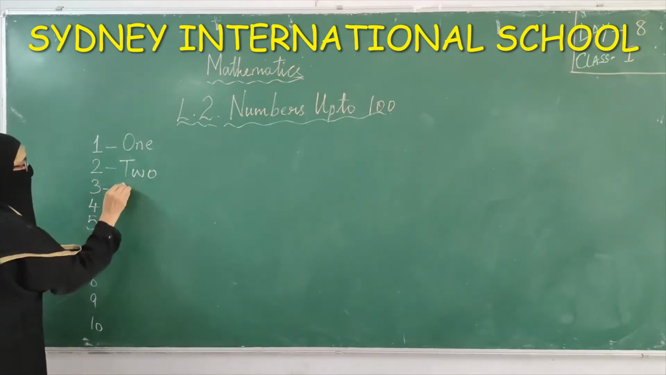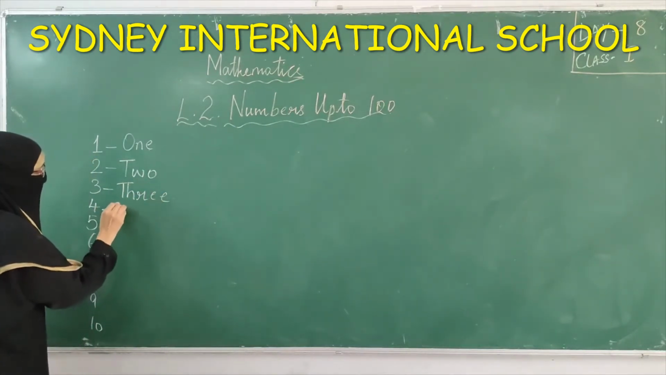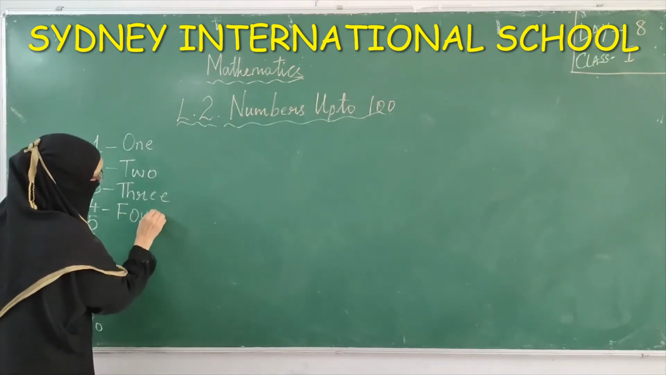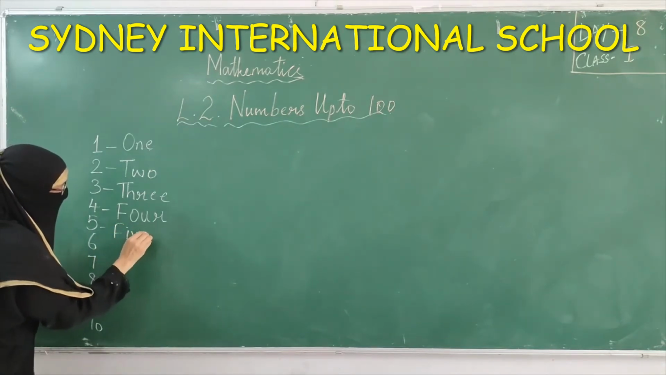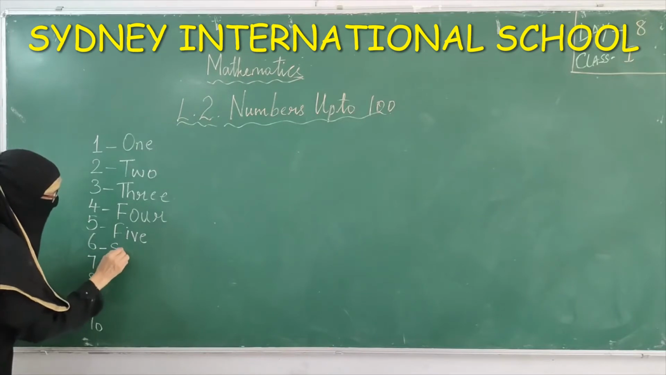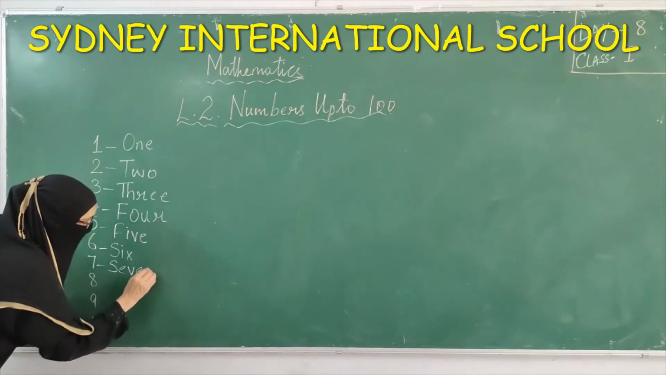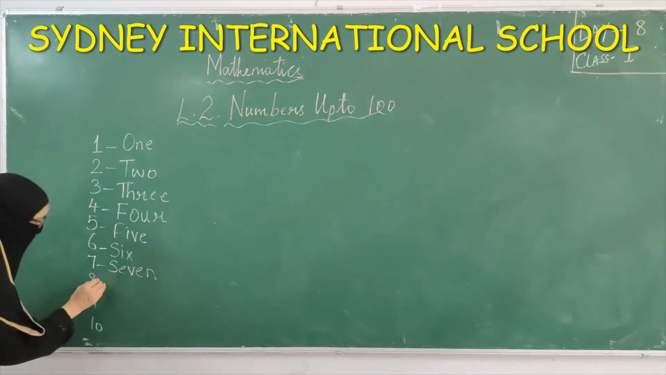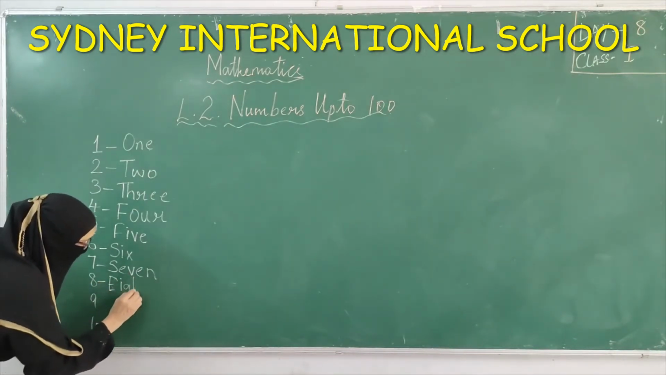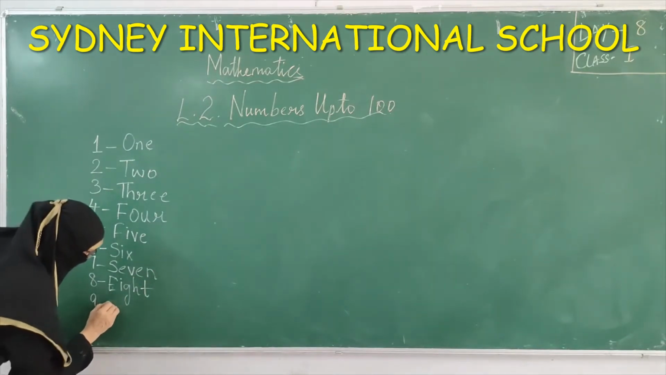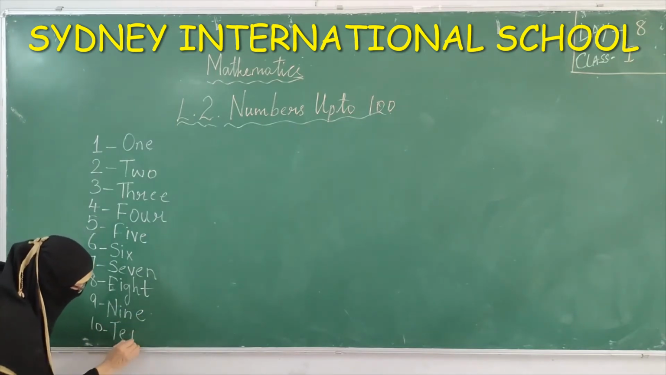T-W-O, 2. T-H-R-E-E, 3. F-O-U-R, 4. F-I-V-E, 5. S-I-X, 6. S-E-V-E-N, 7. Practice these spellings at home, children. E-I-G-H-T, 8. N-I-N-E, 9. And the last one is 10.